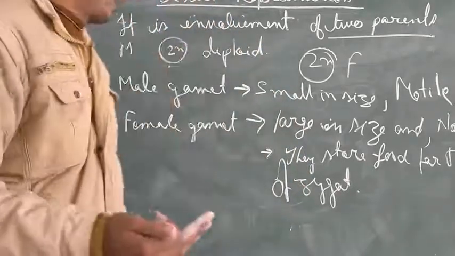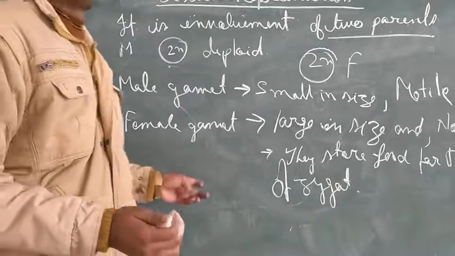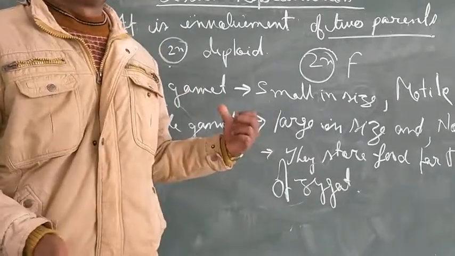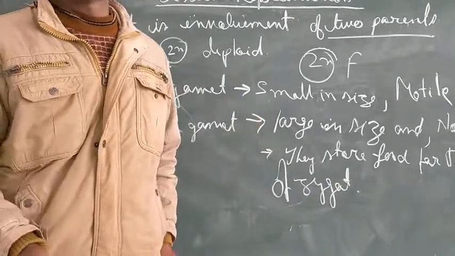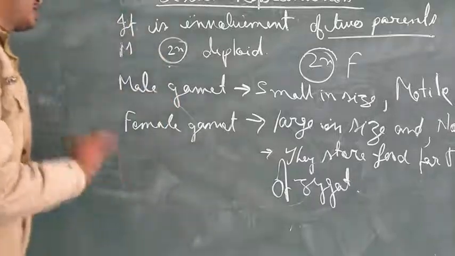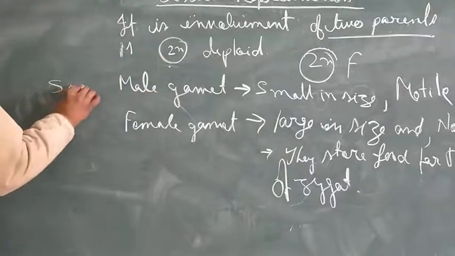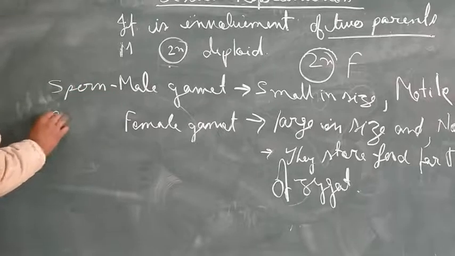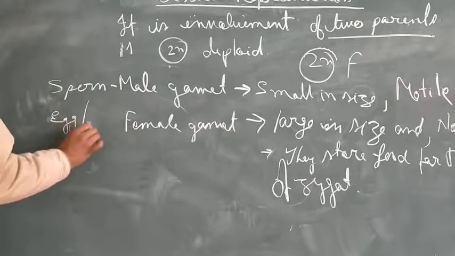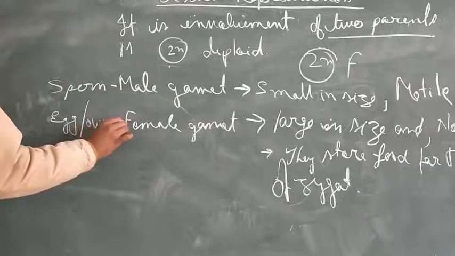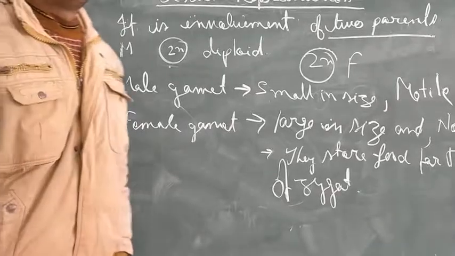That energy is provided by the storage form of the food or nutrients stored by the female gamete, that is the egg cell. So the male gamete in general form we say sperm, and here that is your egg cell or ovum.